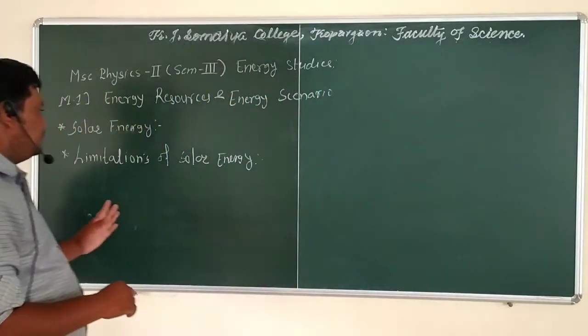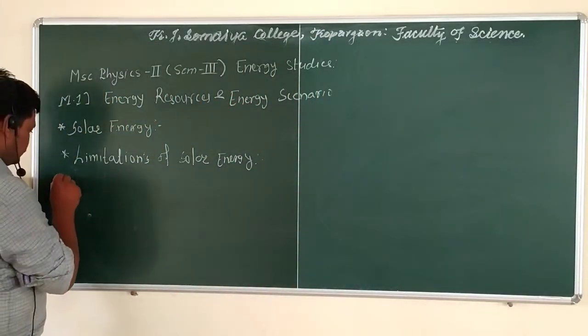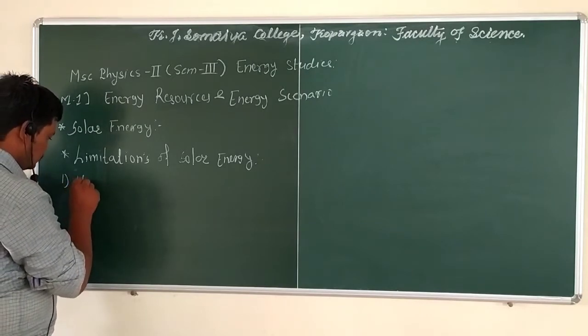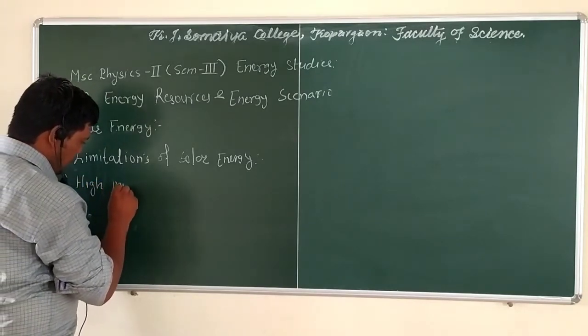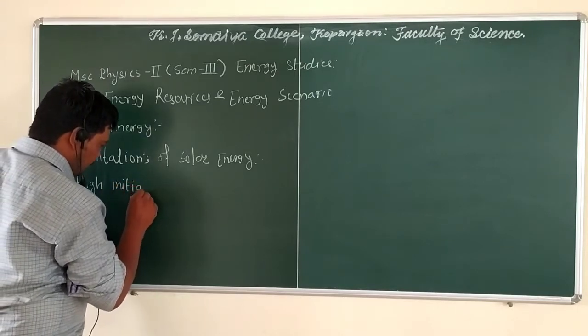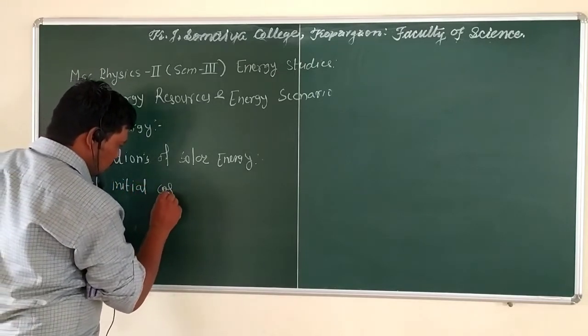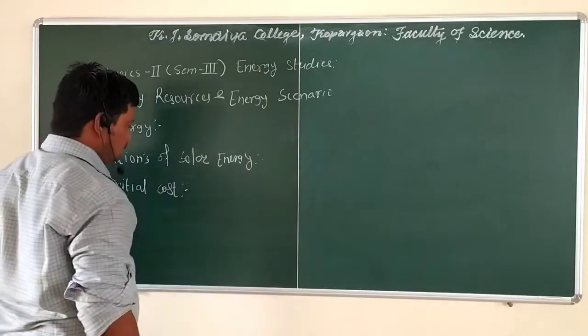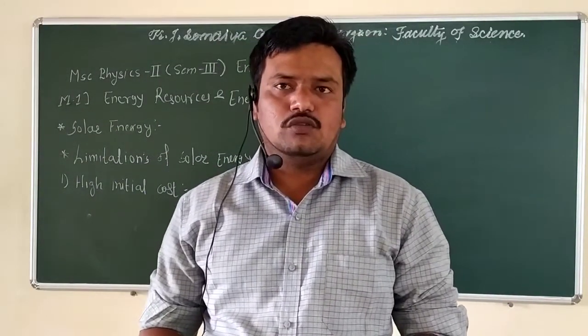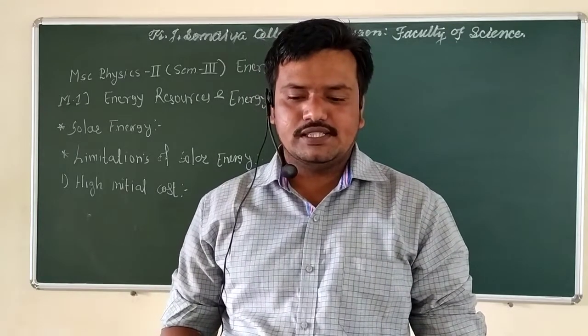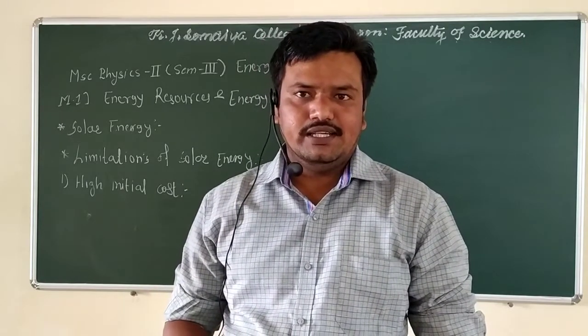First limitation is the high initial cost. You know that the initial cost of purchasing a solar system is fairly high.